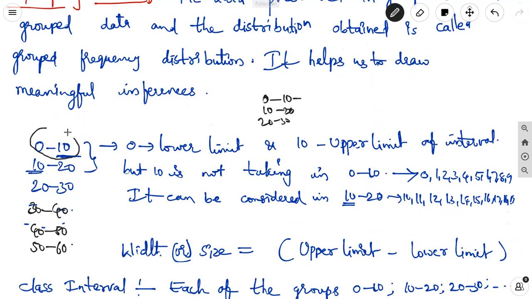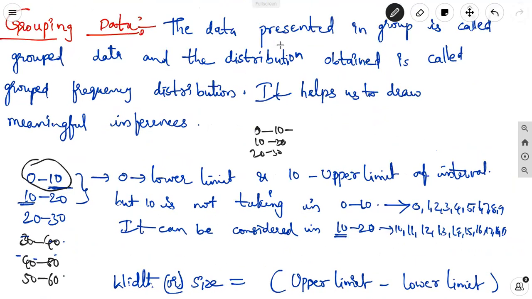Making groups involves a lower limit and an upper limit. That is grouping data. Data represented in groups is called grouped data, and the distribution obtained is called grouped frequency distribution. It helps us to draw meaningful information.